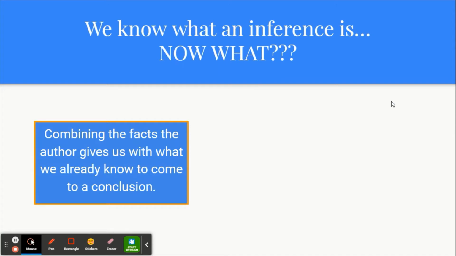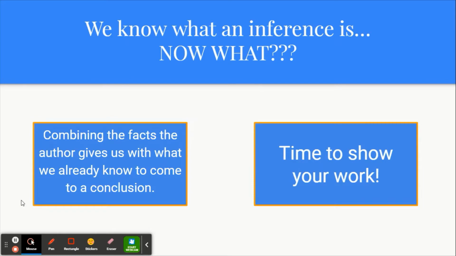So, first of all, we know what an inference is really quickly. It's combining the facts the author gives us with what we already know to come to a conclusion. Okay, so now what? It's time to break down the process of how you got your inference. So let's get to it.